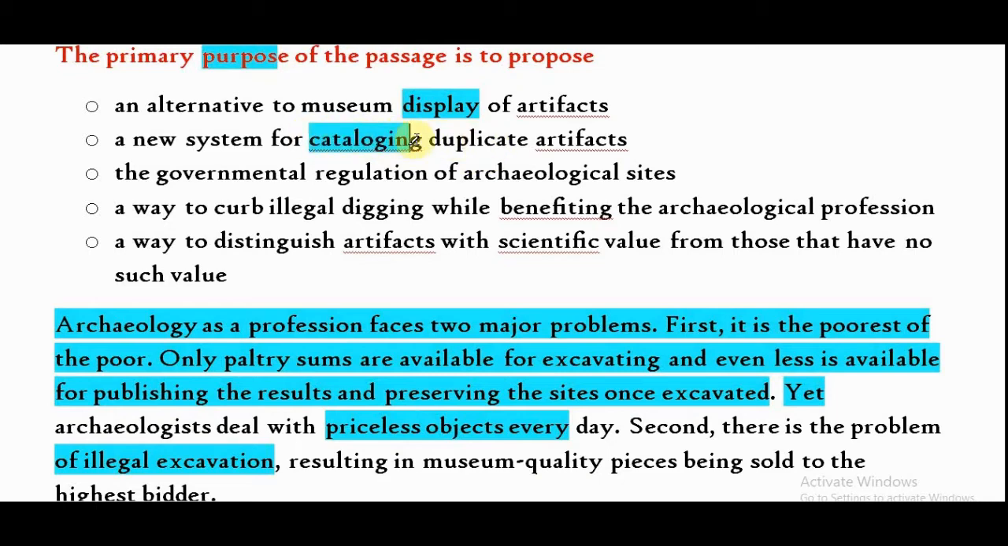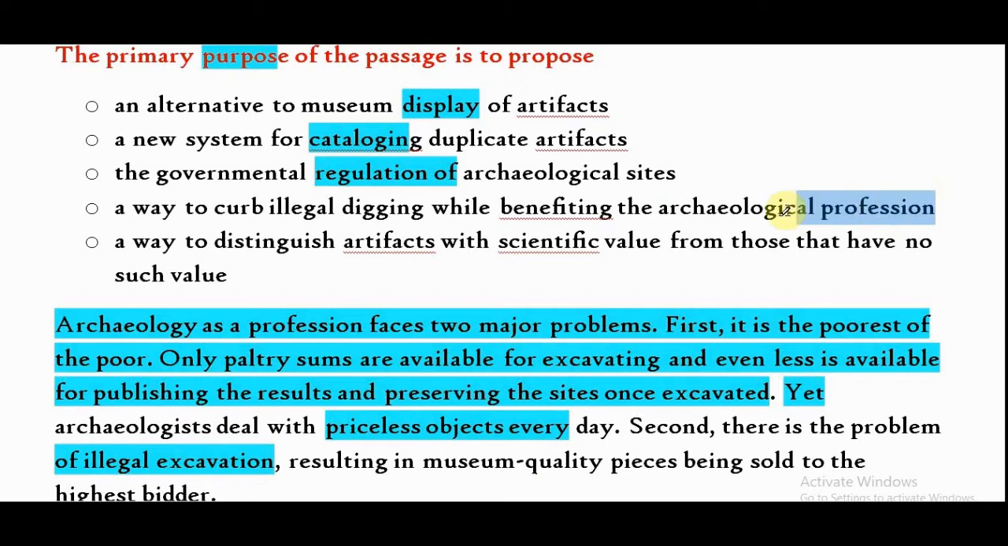Cataloging duplicate. Keyword option B out. Option C, the government regulation of archaeological sites. Again, it is not about job, but it is regulation of government. But the passage is from archaeologist angle. So option C out. Option D, a way to curb illegal digging while benefiting the archaeological profession.